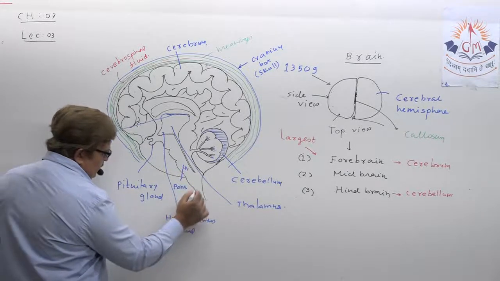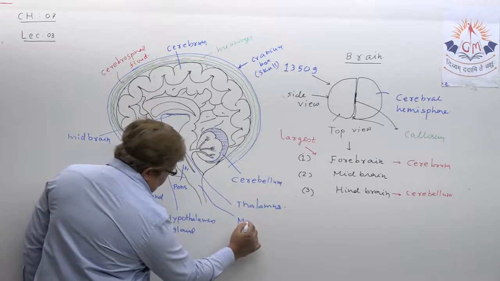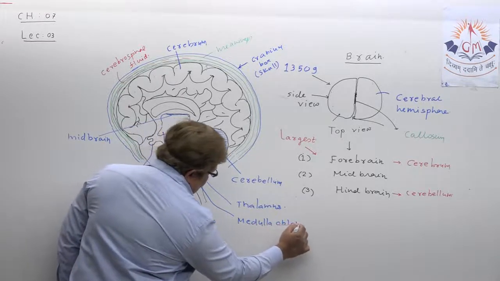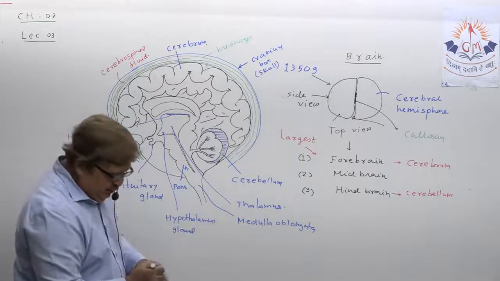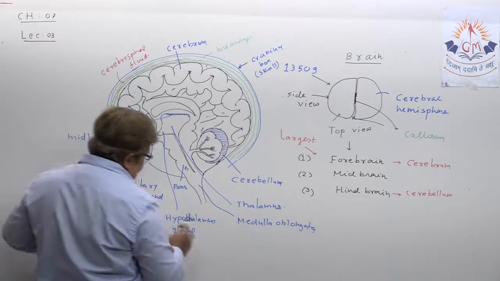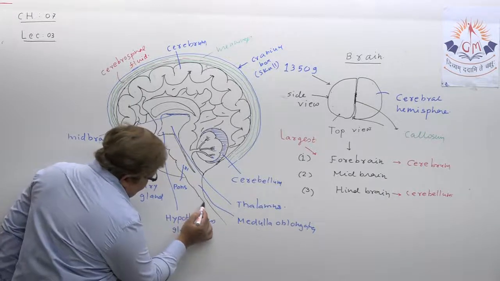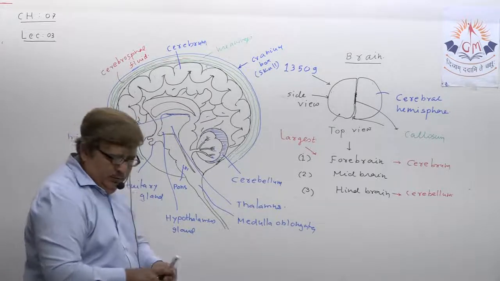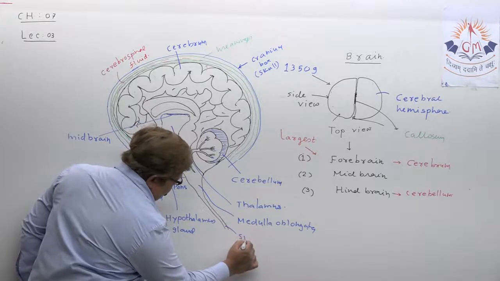Somewhat you can show. Then here, medulla oblongata. Understand? And I just extend the posterior extension of medulla oblongata just for understanding. I just extend it here. This can be called spinal cord. This is spinal cord.